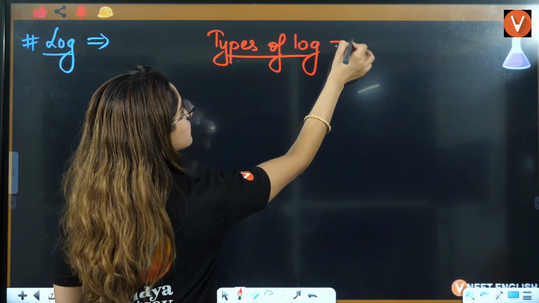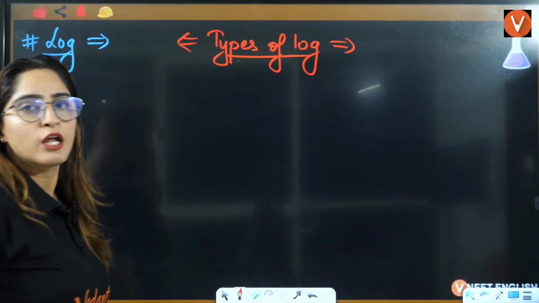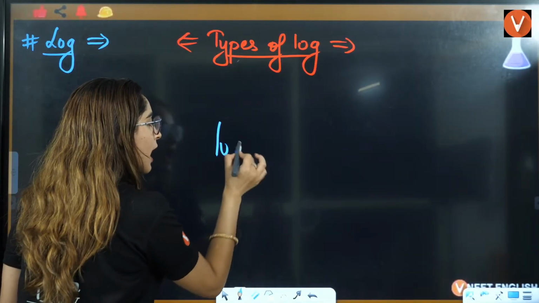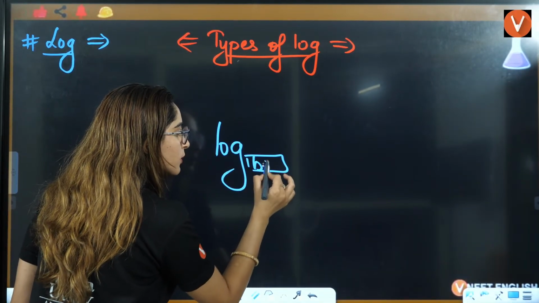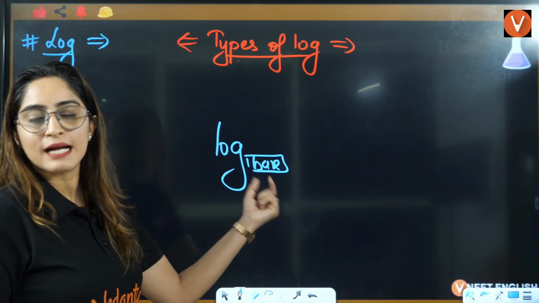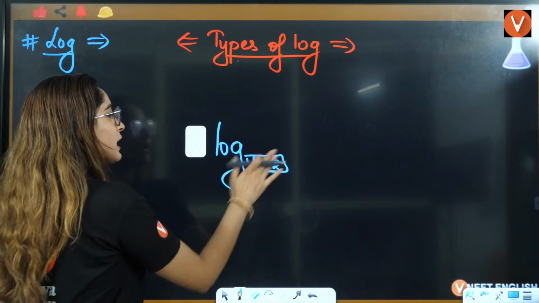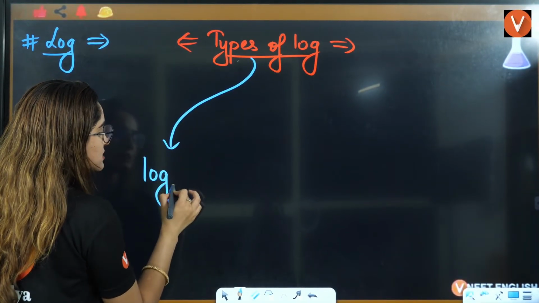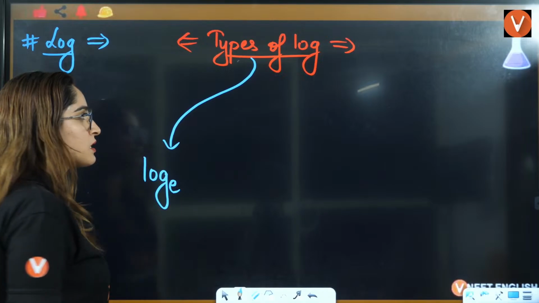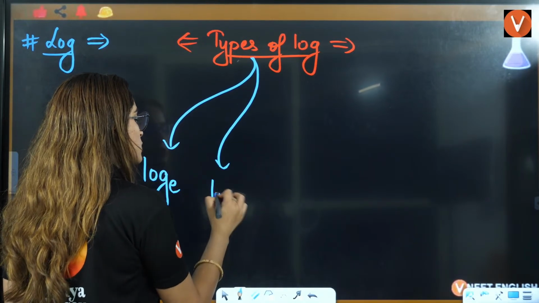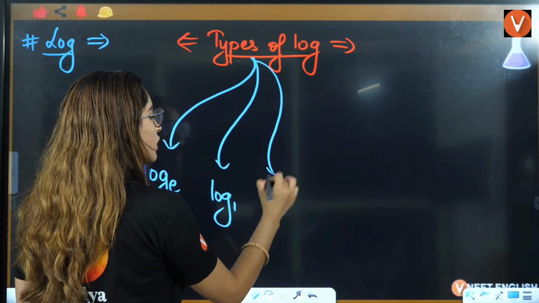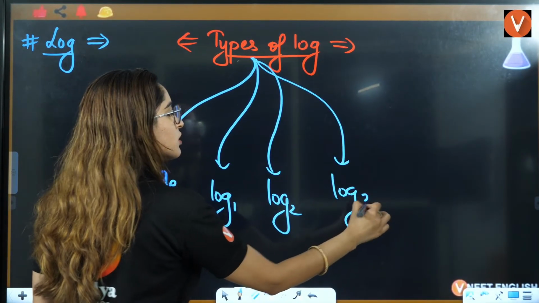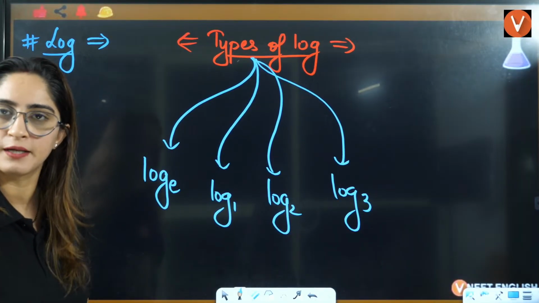Basically you have so many types of logs. Log base 2, if you say this is log, and this is called the base. That is written here. That is called the base. Now, this is log base E. This is log base 1. This is log base 2. Log base 3. So many logs can exist here.